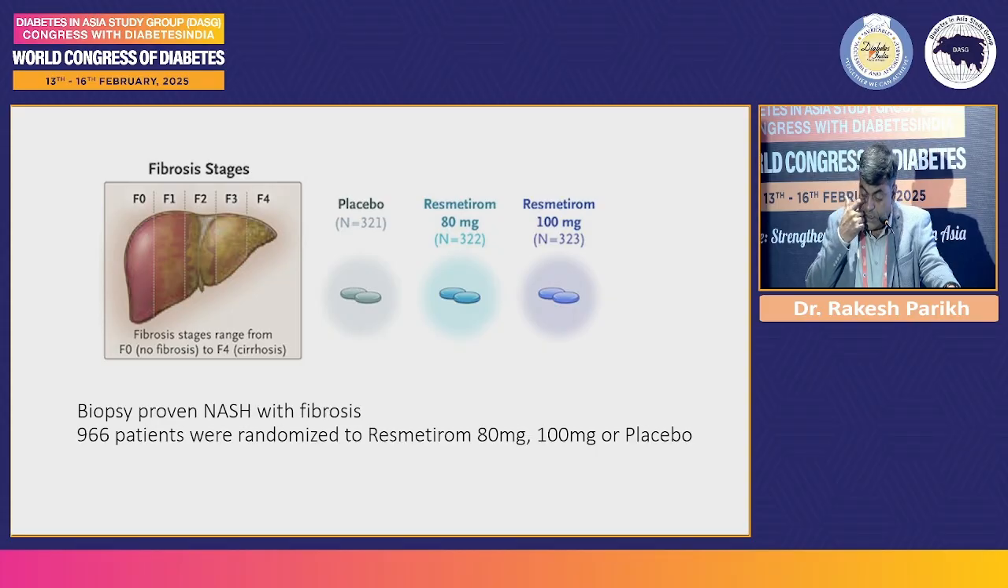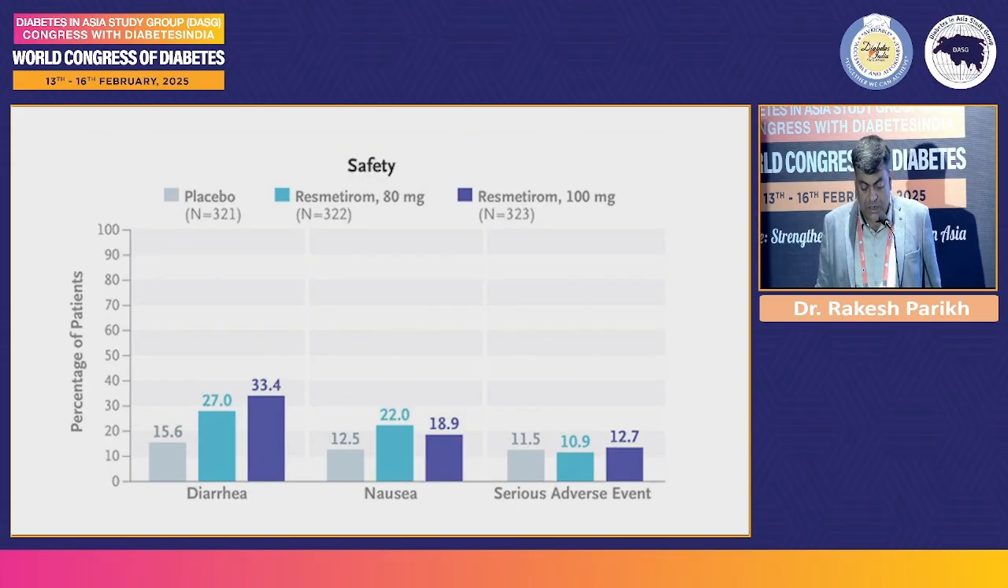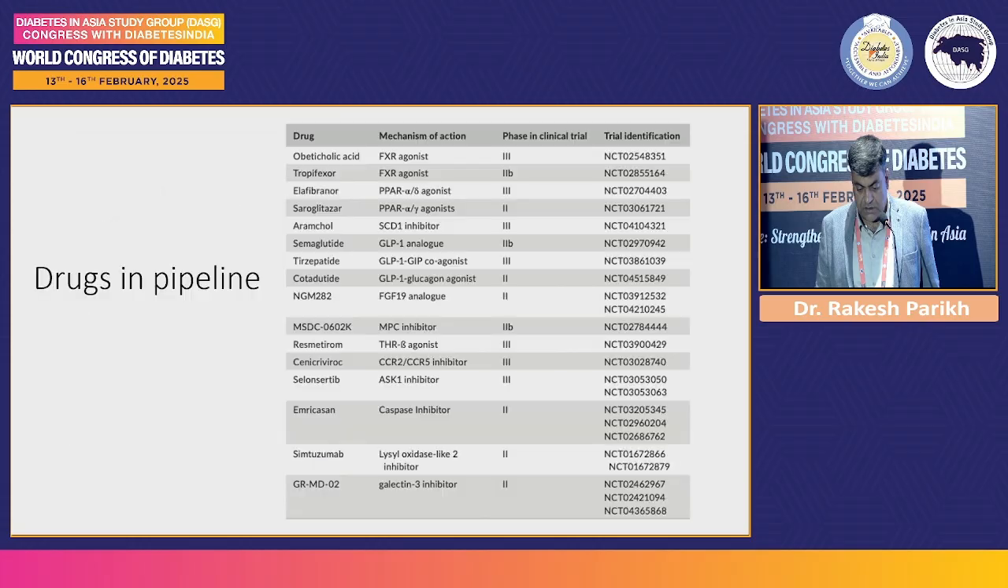In this trial, they divided patients into three arms: placebo, resmetirom 80 mg, and 100 mg. These were the results. NASH resolution without worsening of fibrosis was significantly better among people given resmetirom 80 and 100 mg, and fibrosis improvement by more than one stage was also significantly better. In terms of safety, diarrhea and nausea were the common side effects. Other than that, there were no serious adverse events in this arm.